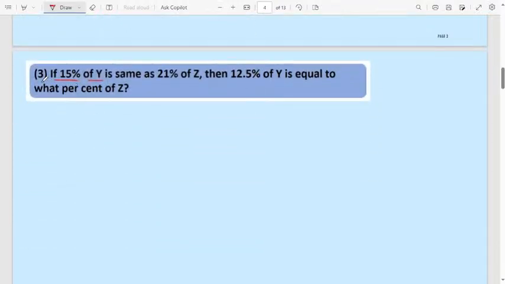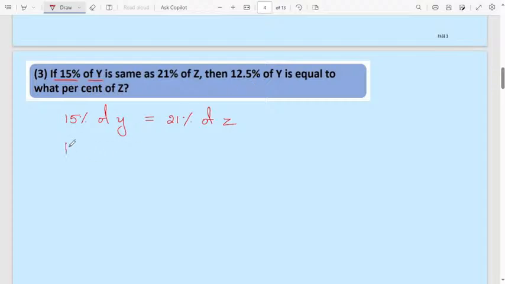If 15% of y is the same as 21% of z, then 12.5% of y is equal to what percentage of z? I will write as it is. 15% of y is the same as, it will be equal to 21% of z.